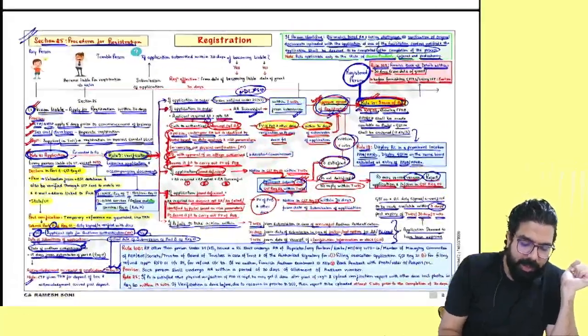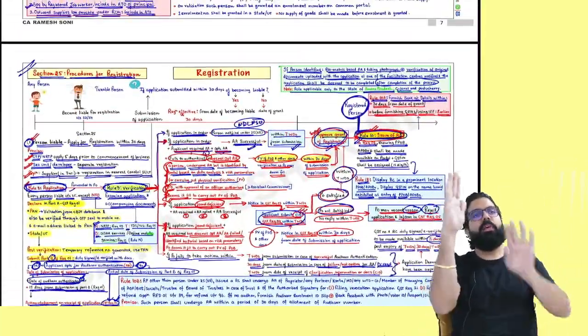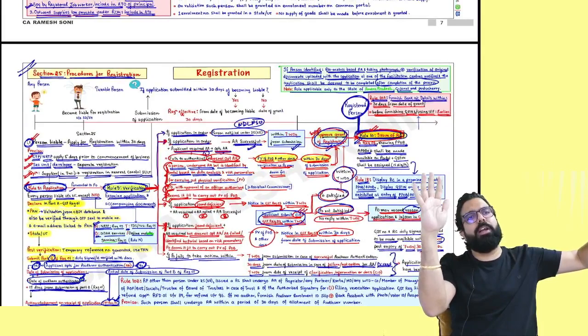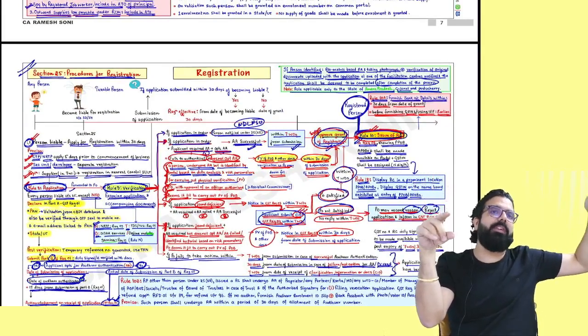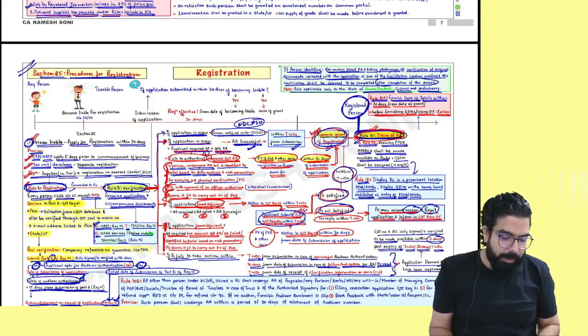Tell me one thing. I am granted registration today. Within how many days should I give my bank account detail? 30 days or before your first GSTR1, whichever is earlier. Is my point clear till here?